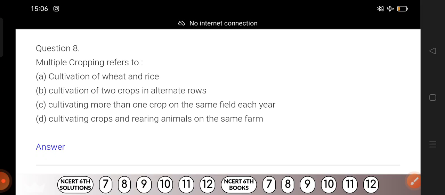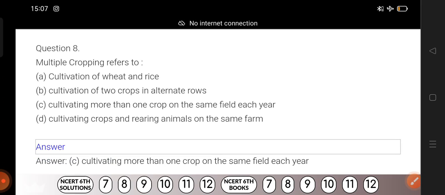Okay, now question number 8. Multiple cropping refers to. Just go through the options. Take your time, just read the options, and after that you answer. Now counting begins. One, two, three. Okay, disclose the answer. Cultivation of more than one crop on the same field each year. That means option C: to grow more than one crop on the same plot of land in a year.